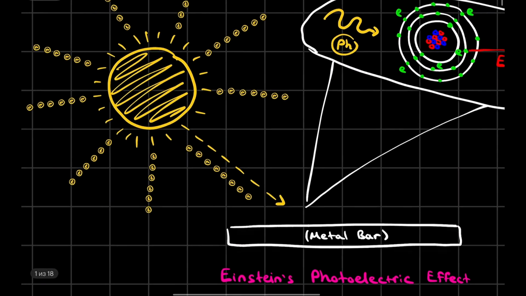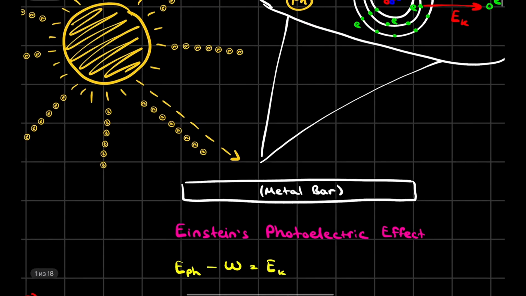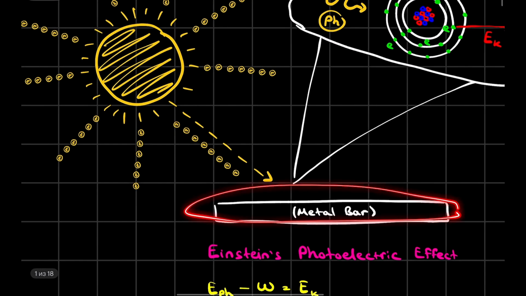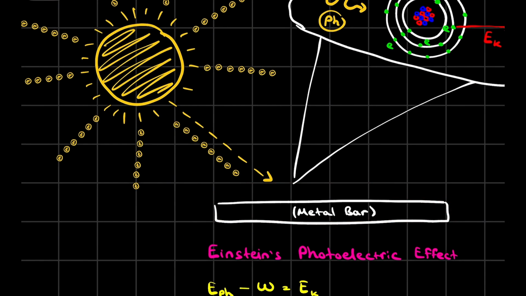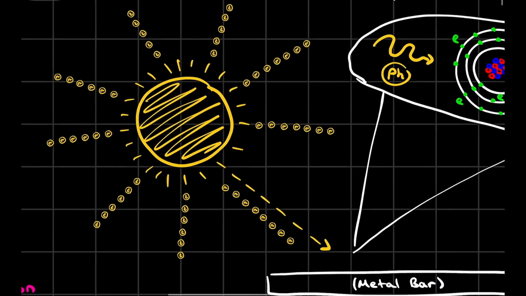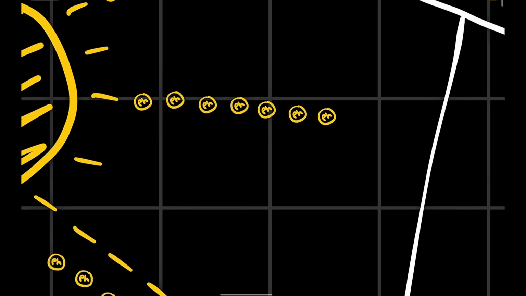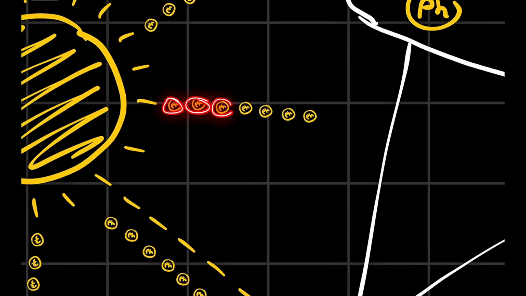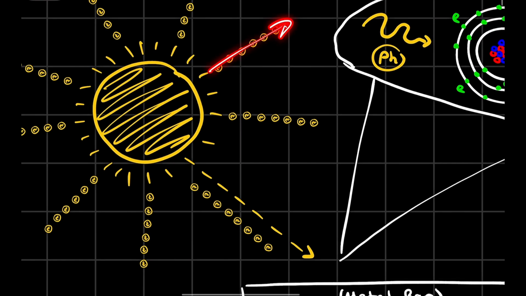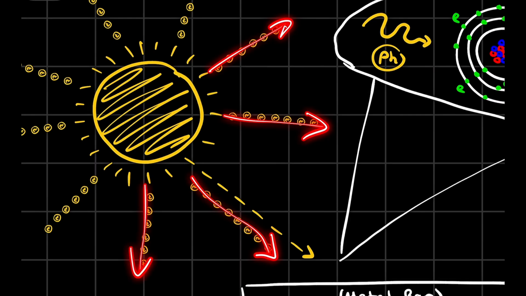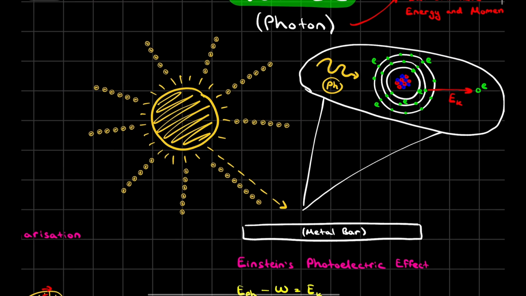Okay. So what is the idea behind Einstein's photoelectric effect? You have a metal bar. It basically works on metals, not gases or something else. And you have a very strong source of light, for example, our sun, and it spreads some photons, and these photons travel in different directions. The ray idea of light comes exactly from Isaac Newton, who supposed that light might consist of particles moving in a straight direction.